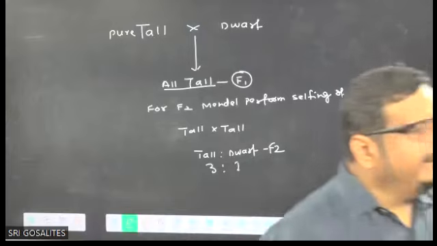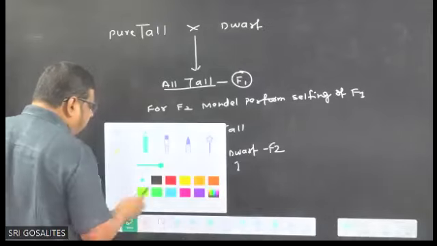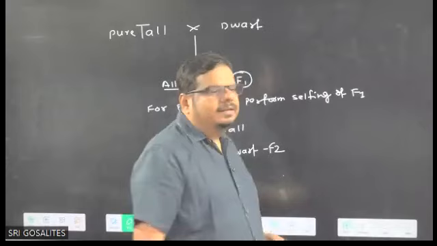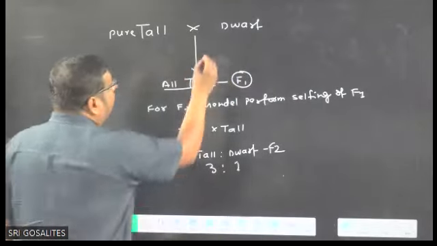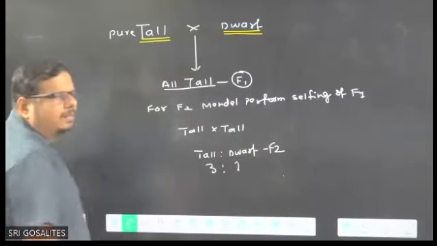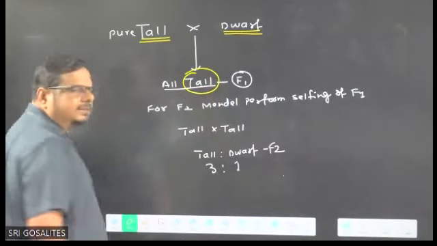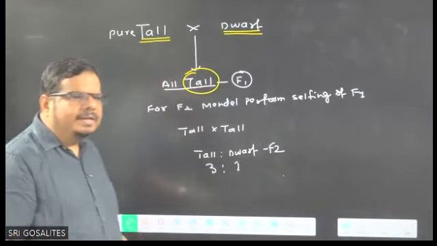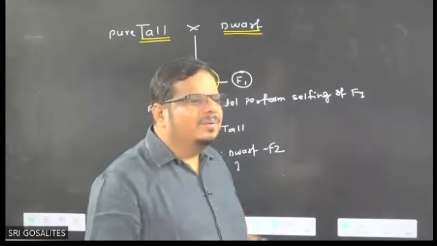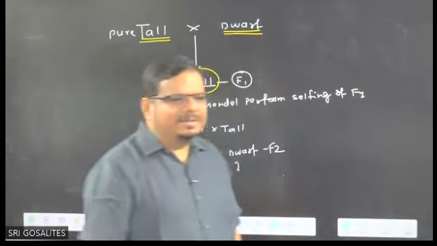Is it clear? Right? Now, you just try to understand how torturing the result was. When parents are dwarf and tall both, only tall is coming as progeny. Here Mendel was expecting that maybe dwarf will also come. But when he was expecting dwarf will also come, who is not coming? Dwarf is not coming. Got the idea? Is it clear?